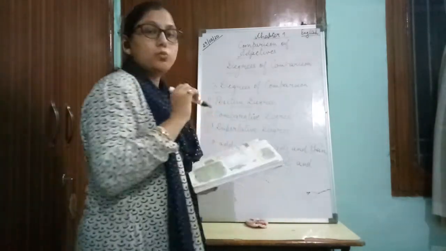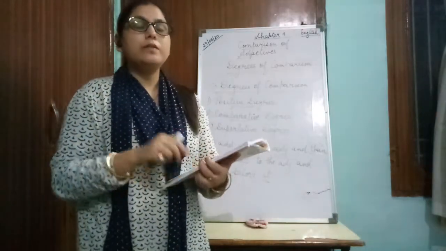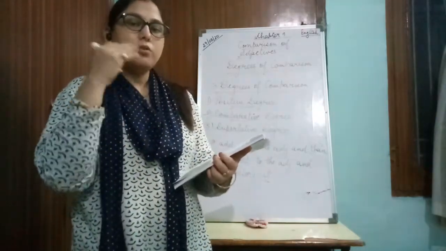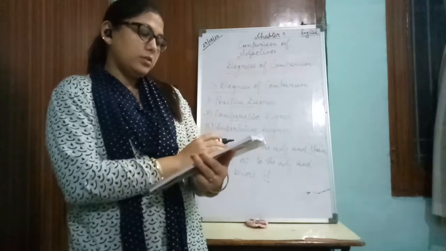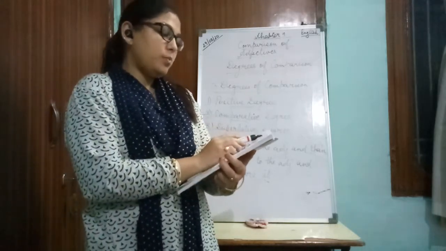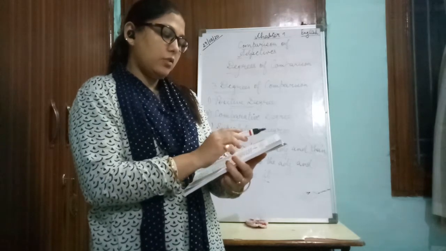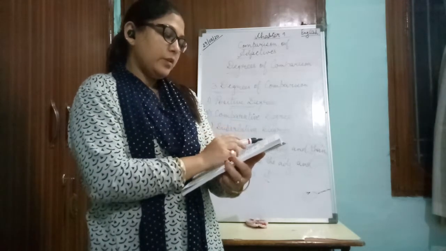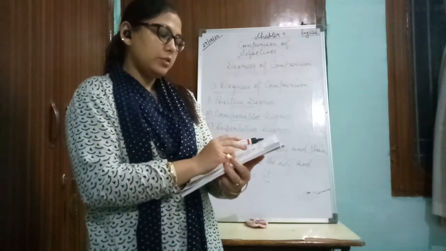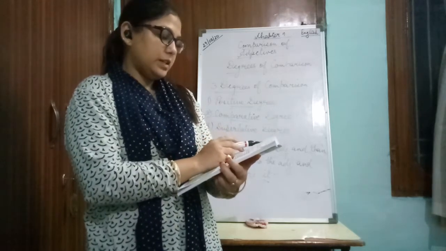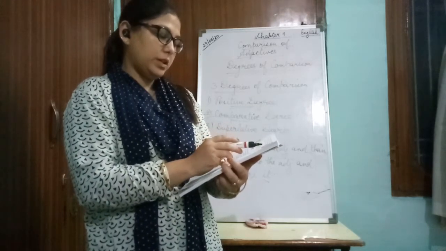Now third one is superlative degree, meaning when we compare three or more than three persons or things. The same thing is written here. The superlative degree is used when we compare three or more people or things. We usually add est to the simple form of the adjective to change it into superlative degree.